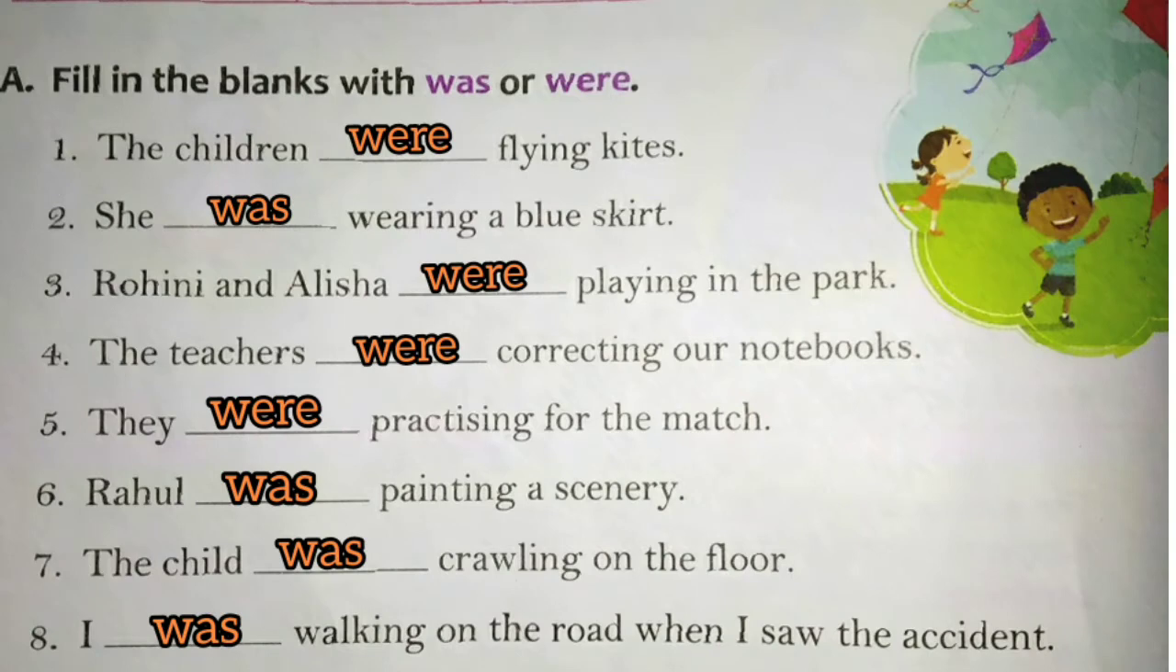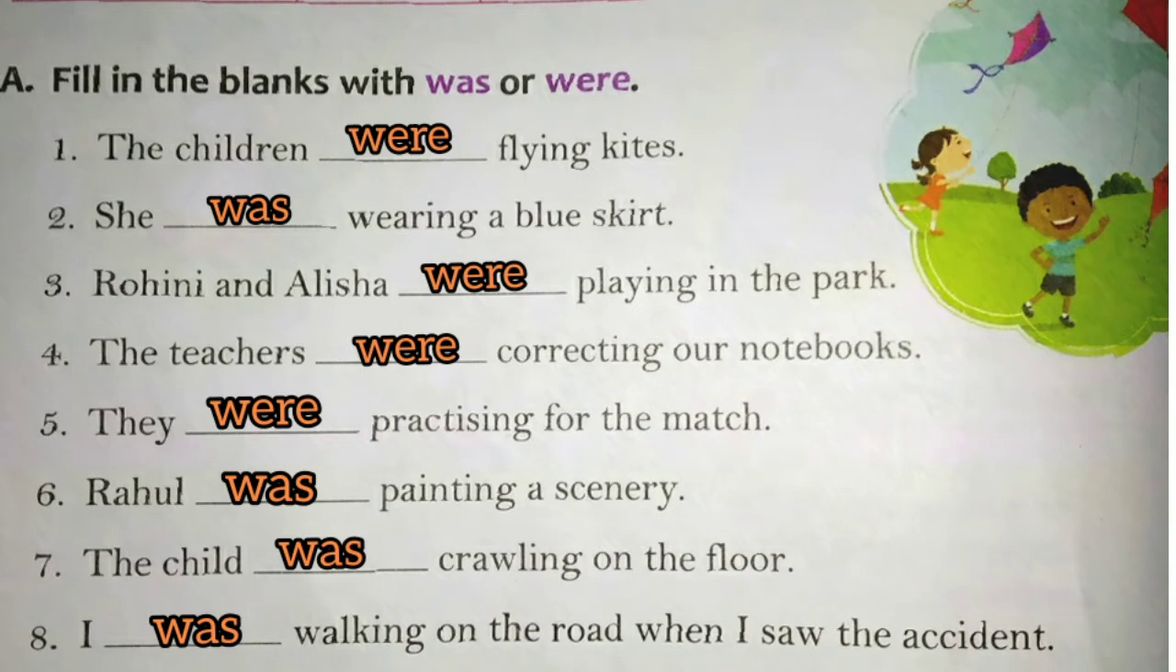First exercise, fill in the blanks with was or were. The children dash flying kites. And which is the subject here? The children. So children means more than one child. So it's a plural. So we use were. Second one, she dash wearing a blue skirt. Which is the subject here? She. And she is singular. So we use was. Third one, Rohini and Alisha dash playing in the park. How many persons are there? Two, so they are plural. So we use helping verb were.